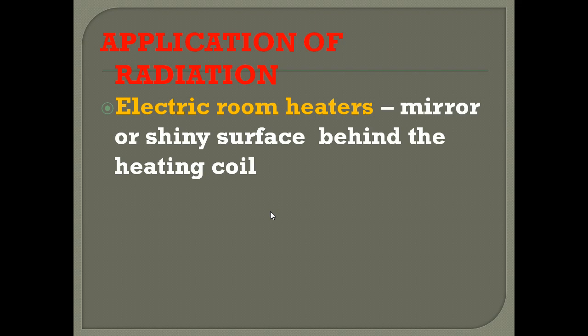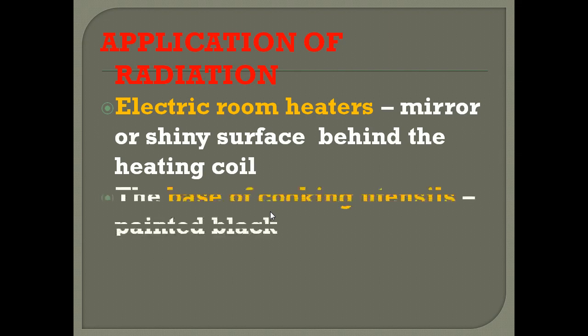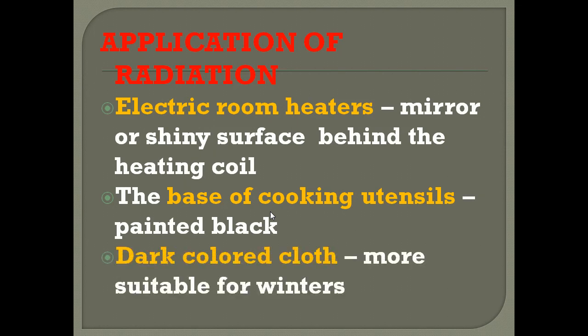The base of cooking utensils is painted black so that they absorb more heat energy and cook in less time. Dark colored clothes are more suitable for winter because they absorb more heat from the sun.